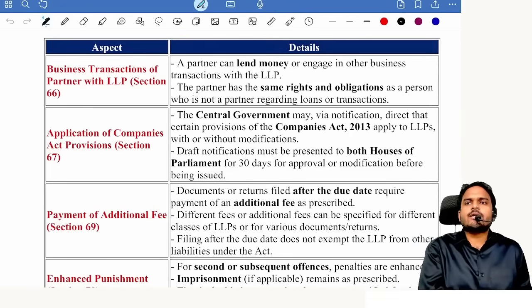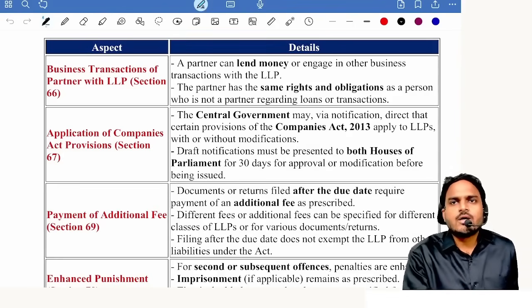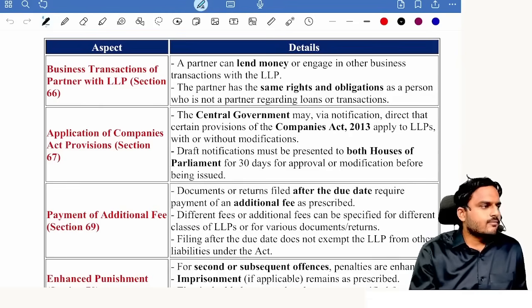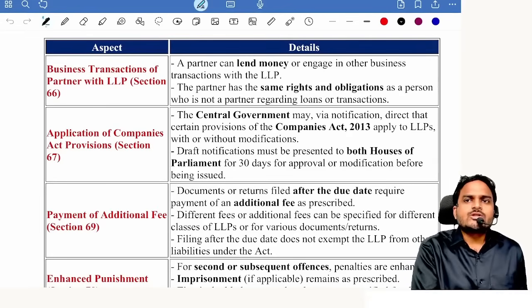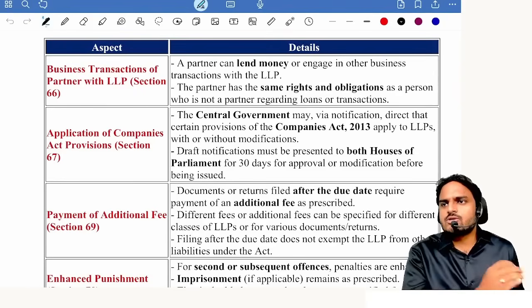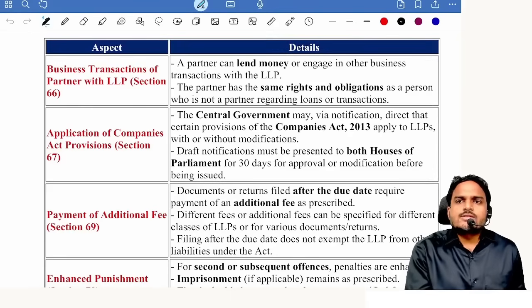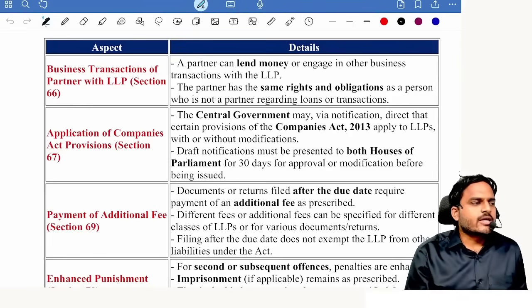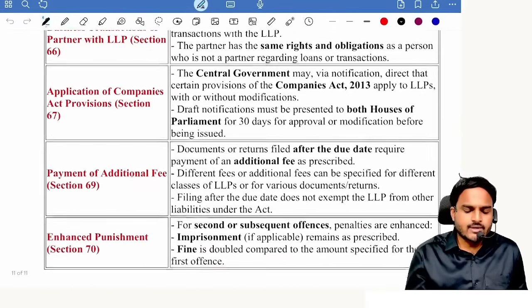See, before applying Companies Act provisions to LLP, what procedure we need to follow? First, central government will introduce draft bill in both the houses of parliament for 30 days. Maybe one session or 2 sessions covering the 30 days. By the end of the time, central government should get approval from both the houses of parliament. Suppose if both the houses of parliament rejected the bill, can CG issue notification? No. If both the houses of parliament gave approval subject to modifications, now central government can issue notification subject to those modifications. Understood, everyone? Next one,